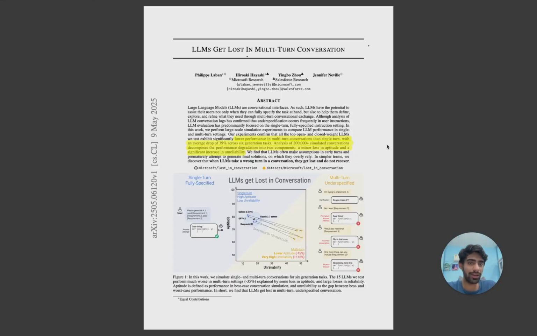But what if I tell you this is actually making your results worse, and this can be improved by sending all the tasks that are correlated to each other in a single prompt? This is what this whole experiment is about. Their experiments show that all the top open source models exhibit lower performance in multi-turn conversation than single turn, with an average drop of 39%, guys. This is not a small number, 39%, right?